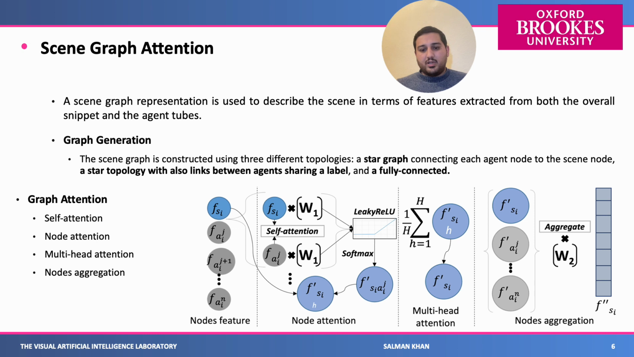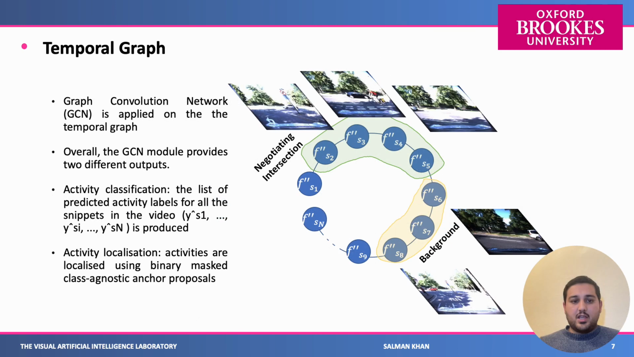When each of the nodes is attended, we apply a multi-head attention to do it multiple times, h times, for each of the nodes. After doing this, we apply another weight matrix to aggregate the overall feature, because the main aim of having a scene graph or a whole graph is to have a fixed length representation from each of the snippets. After applying this, we forward this to a temporal graph.